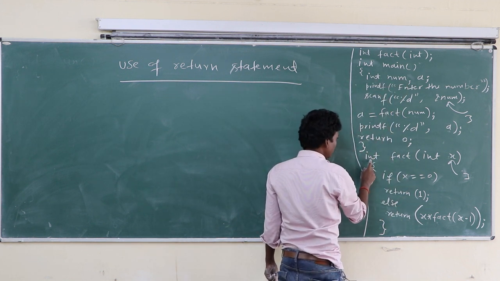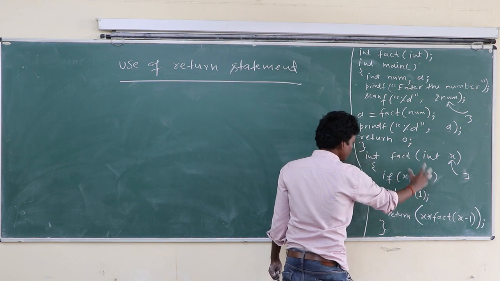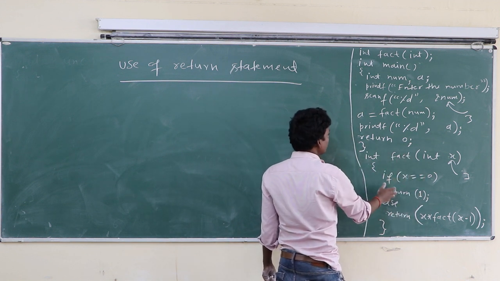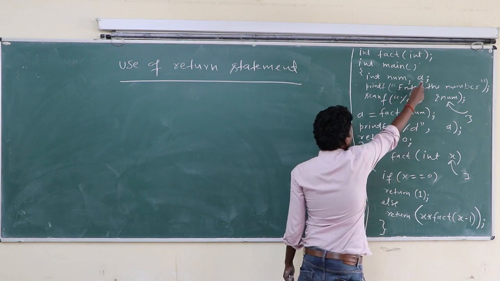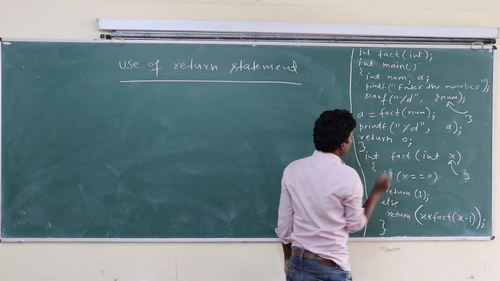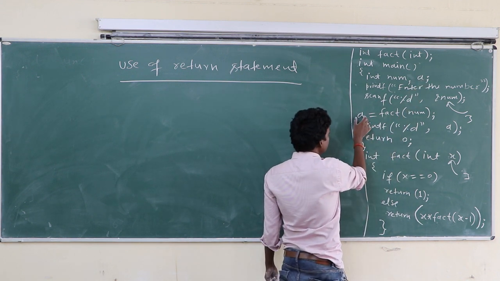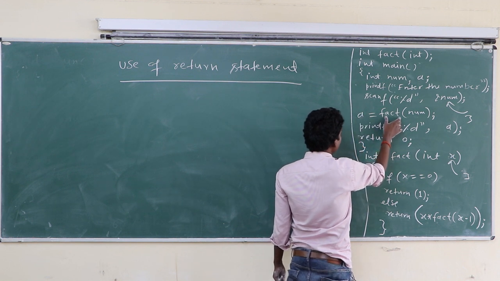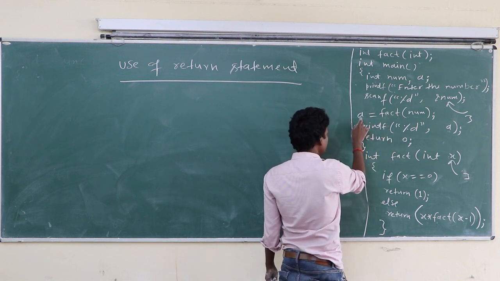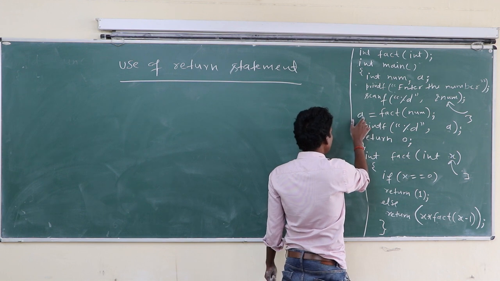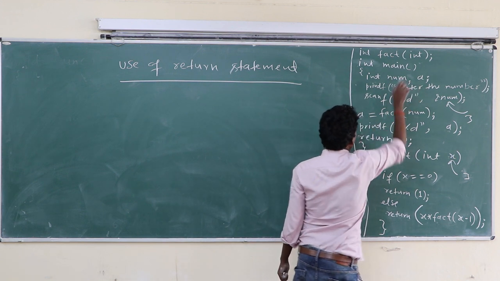If there is a float here, then this fact function returns a float value. In that case, we have to declare a as a float, because the fact function returns a float, so the receiving variable will also be of float type. Then we have to declare a as a float.